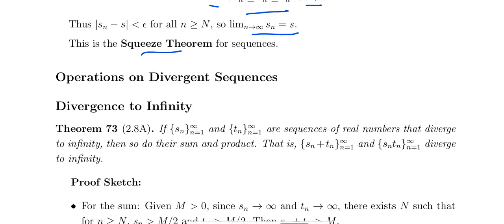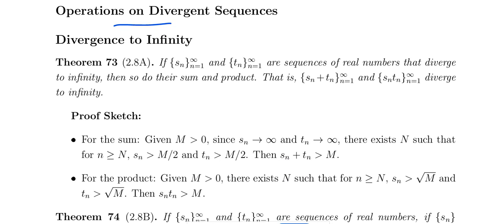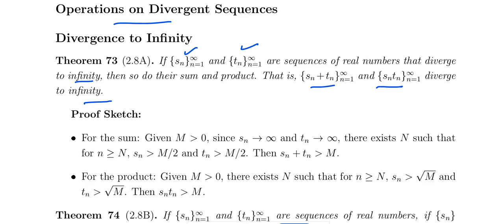And diverges to infinity, that is the operations on divergent sequences. What we saw so far were the operations on convergent sequences. So if S and T both diverge to infinity, then their sum diverges to infinity and their product diverges to infinity. Separately, each diverges to infinity, and the sum and product diverge to infinity.